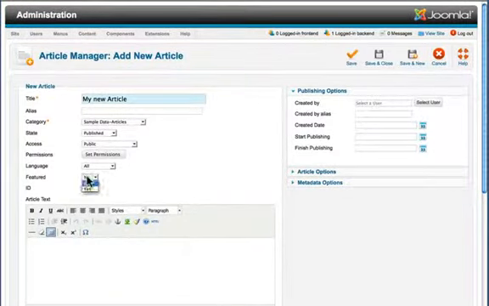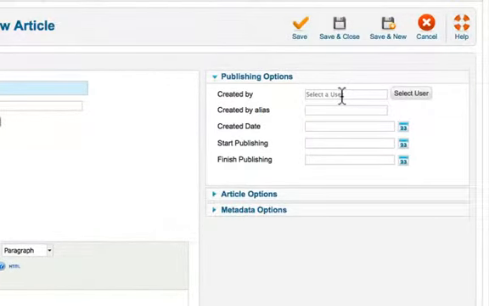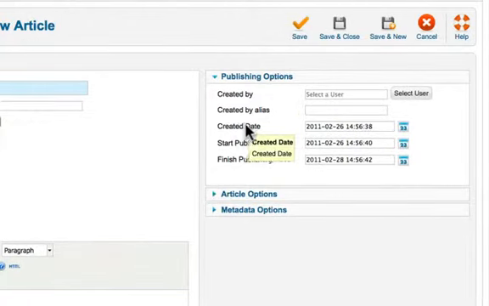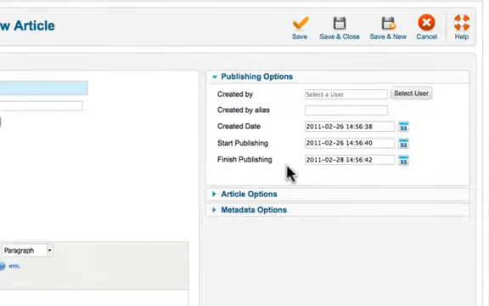Is it a featured article, which means it would be on the home page in this result? Who created it? It would be created by me once I hit save. What's the date? When do I want it to start publishing? And when do I want it to finish publishing? This is really cool. I can create it today. I can have it published as soon as I hit save, and I can have it stop publishing on February the 28th at just around 3 p.m.